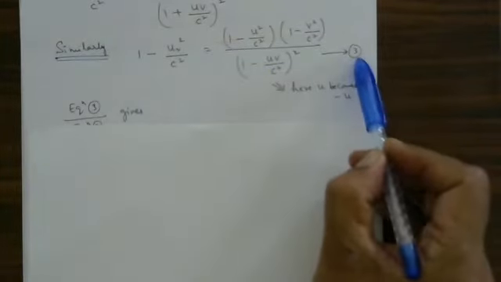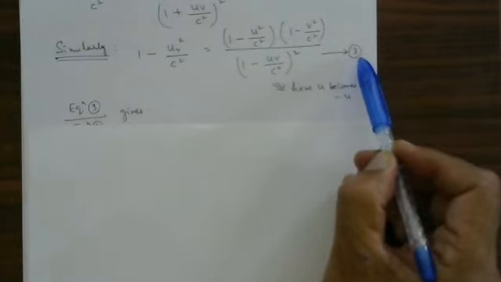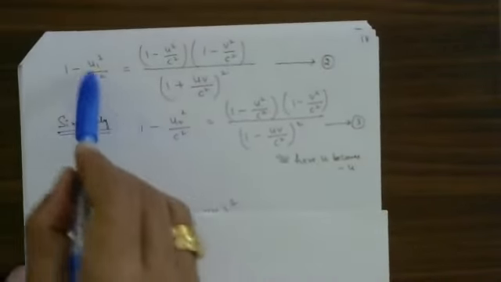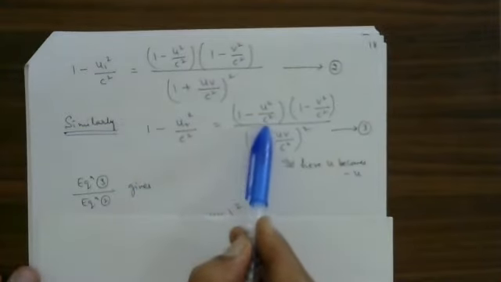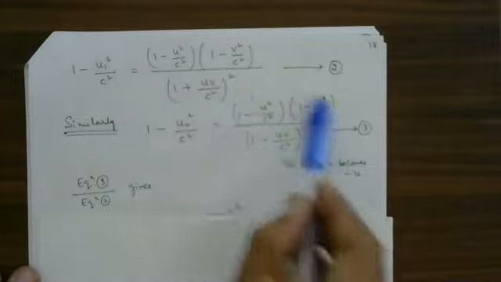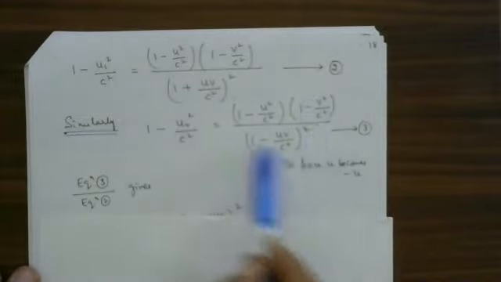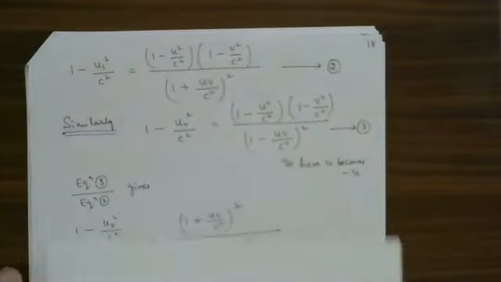Here to here there is a small change. That one I will take as equation number 3. You select equation number 3 divided by equation number 2. This equation divided by this. As you are taking this divided by this, it is equal to this particular equation, whatever we have on the right hand side, this divided by this.